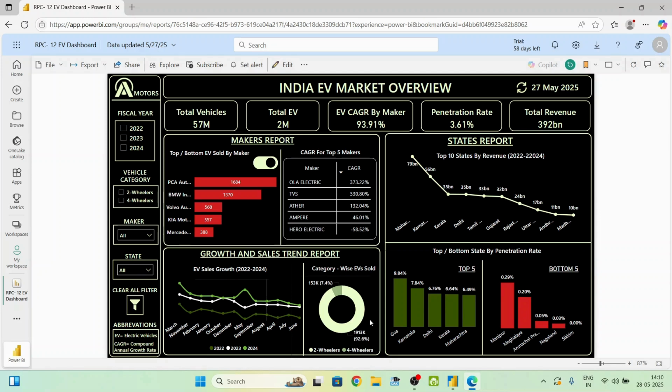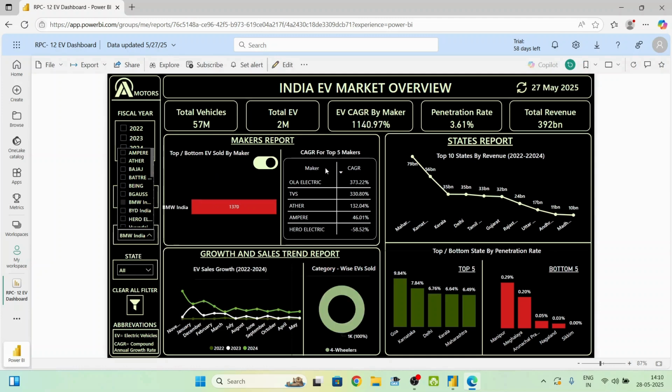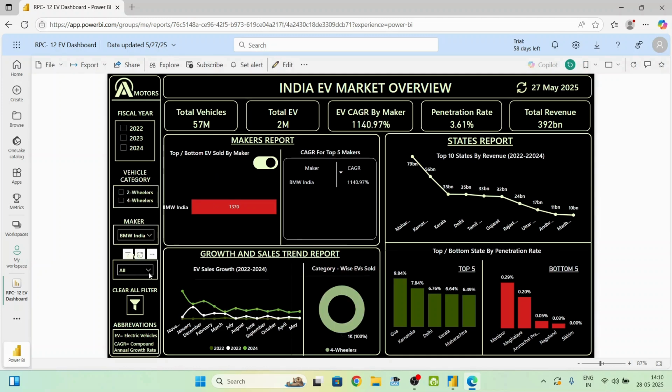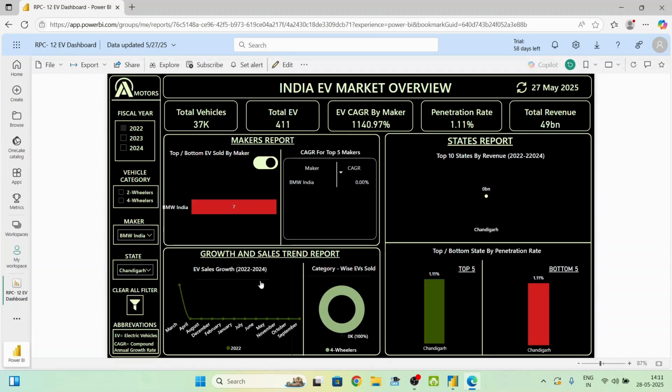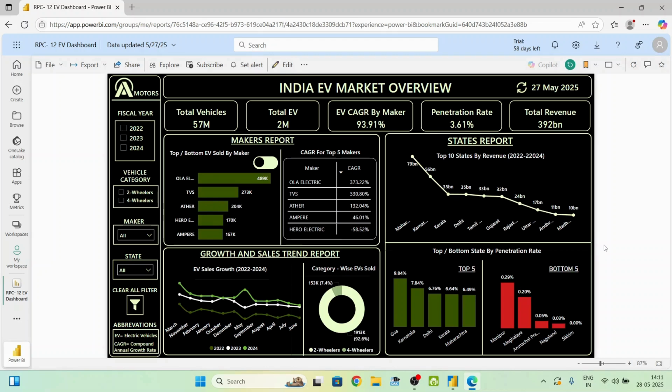Now, the dashboard is very interactive. If you want to see the performance of any specific maker, state, or fiscal year, just select from the slicers here. Like here, I selected BMW India, and all the visuals correspond accordingly. Same is the case with states, and for the fiscal years, like 2022, I selected here. Now, if you want to see the original view, just click on this clear filter button. That's all about this dashboard.